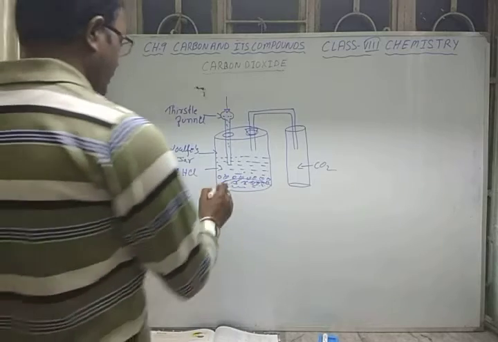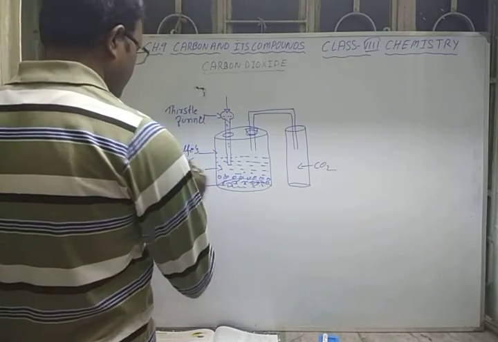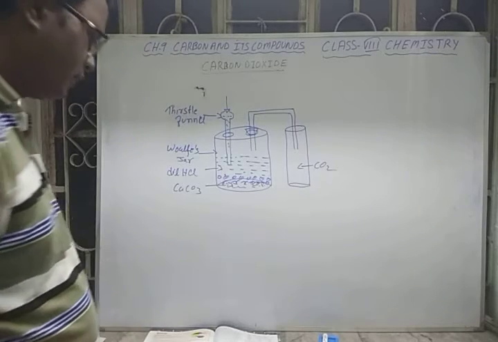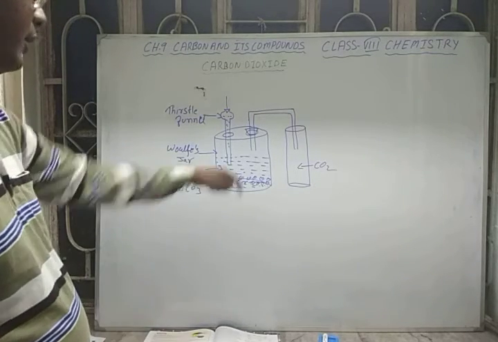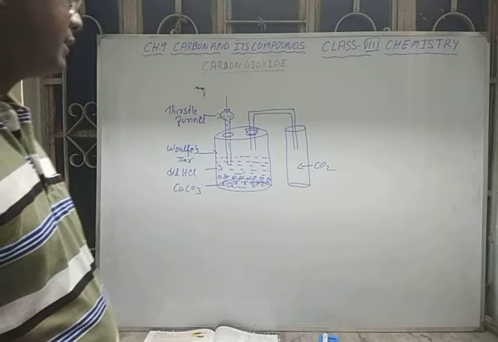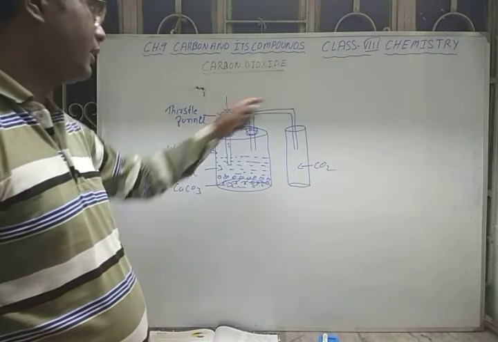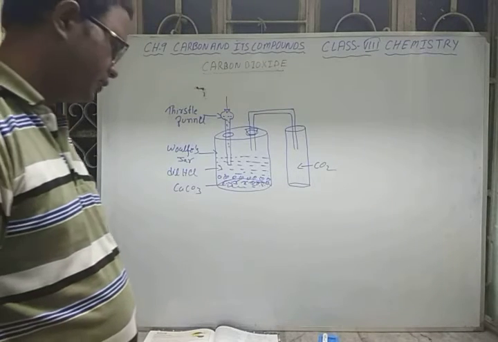We have taken calcium carbonate here, CaCO3. So in the reaction you will get calcium chloride and water left in the Wolf jar, and the carbon dioxide which is liberated is collected with the help of a delivery tube in a gas jar.